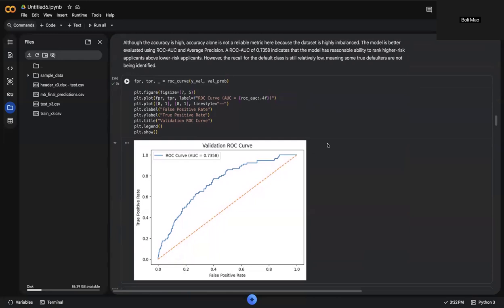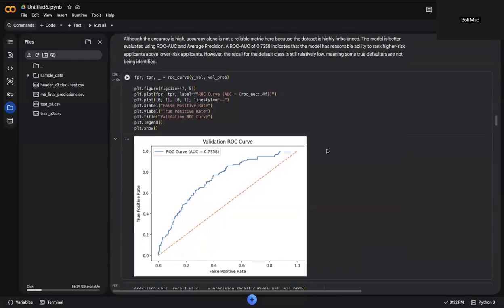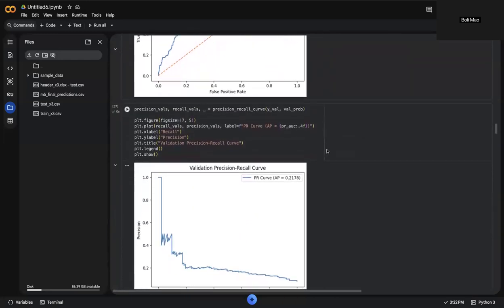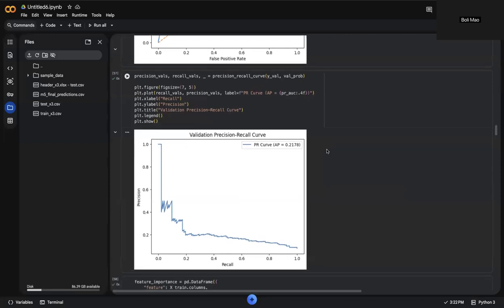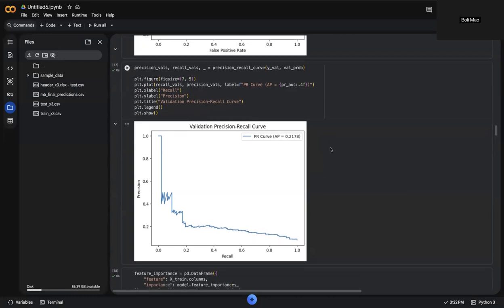Another important component of the project is fairness analysis, because the credit scoring model can affect access to financial opportunities. It is important to evaluate whether predictions differ across demographic or socioeconomic groups. In this analysis, I examined predicted default rates and error rates across several grouping variables, including gender, family status, income type, and ownership of assets such as cars or properties.